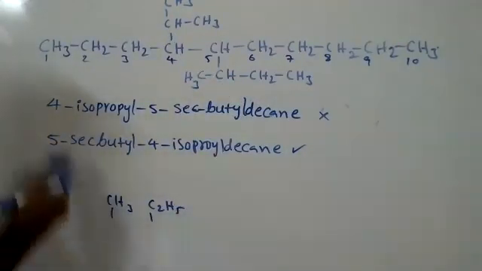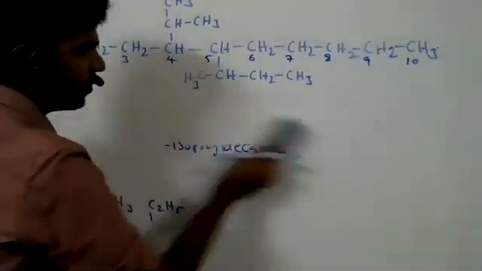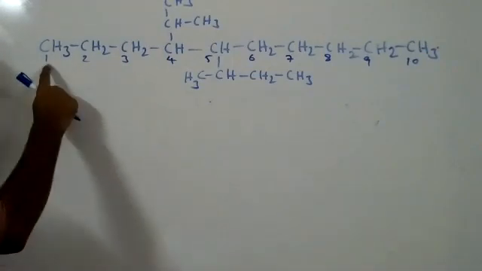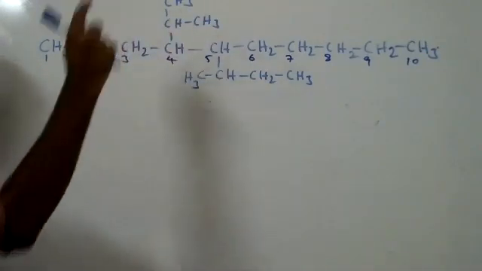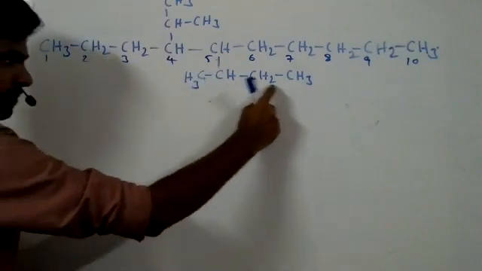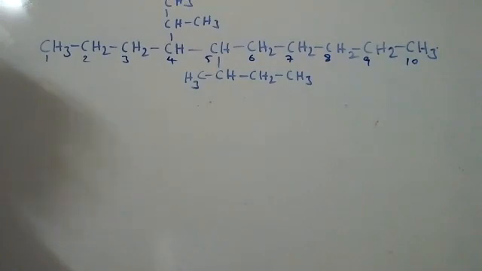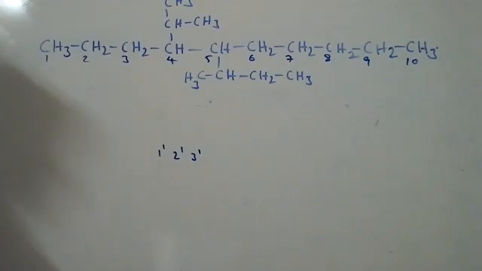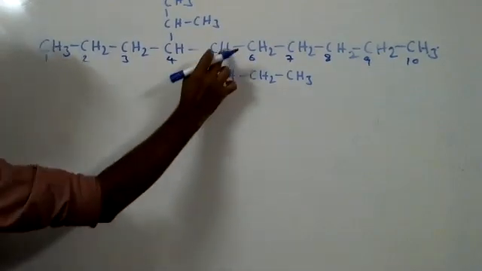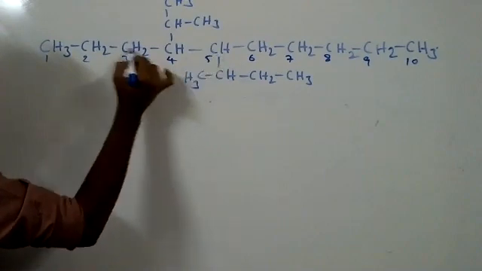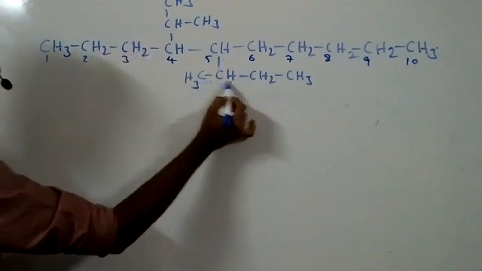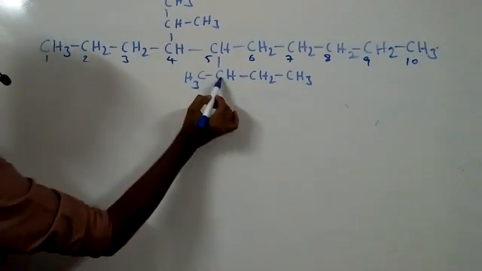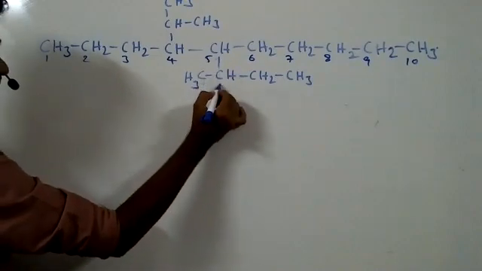So in this case, we have to give numbering to the branched chain also. The parent carbon chain we number 1, 2, 3 up to 10. In the branched chain, we select the longest carbon chain and number it 1 prime, 2 prime, 3 prime, like this. Now see how to give it. The fifth carbon of the parent chain is attached to this chain. Here we select the longest carbon chain. The carbon attached to the parent carbon chain is given 1 prime.